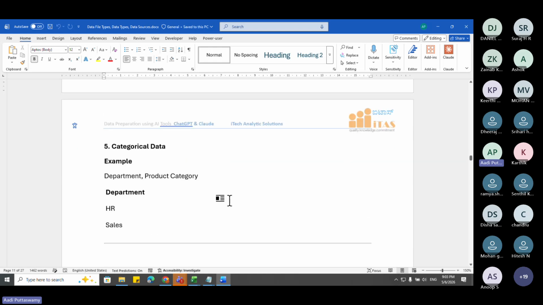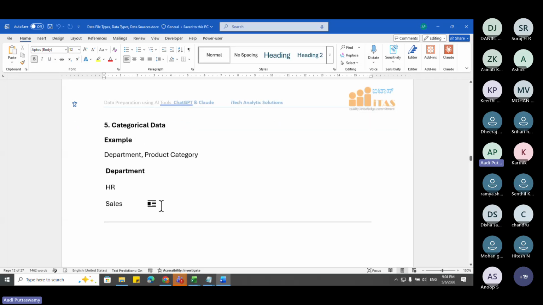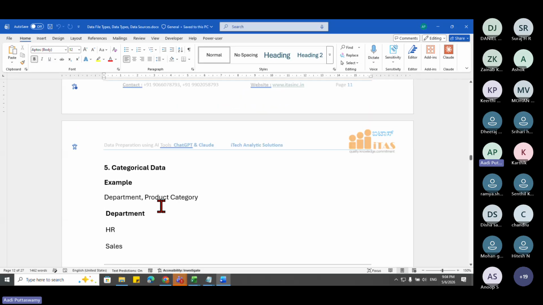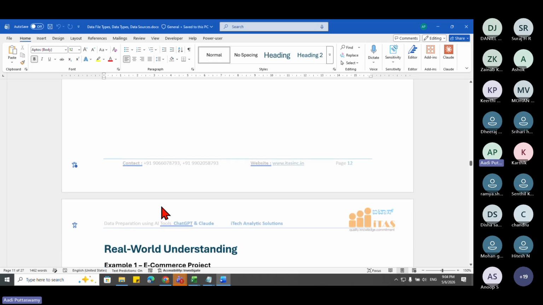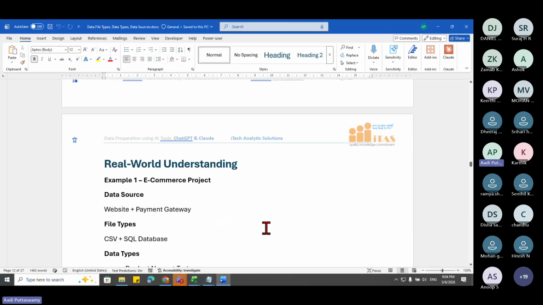Okay. Then some of the categorical data, say for example, I want to store specifically for some departments, or sometimes even the geographical data is also there where we can store the location. Okay. The latitude, longitude. So those kind of things are also available, right? Next, say real world understanding. Let's say, for example, I have the data source where I have the website and the gateway.